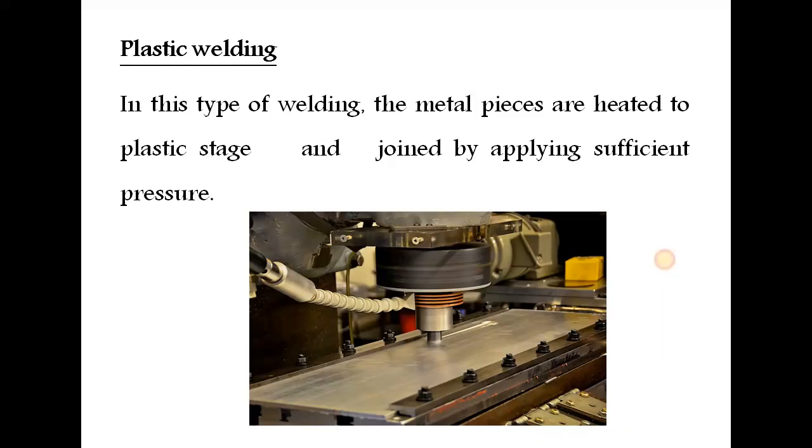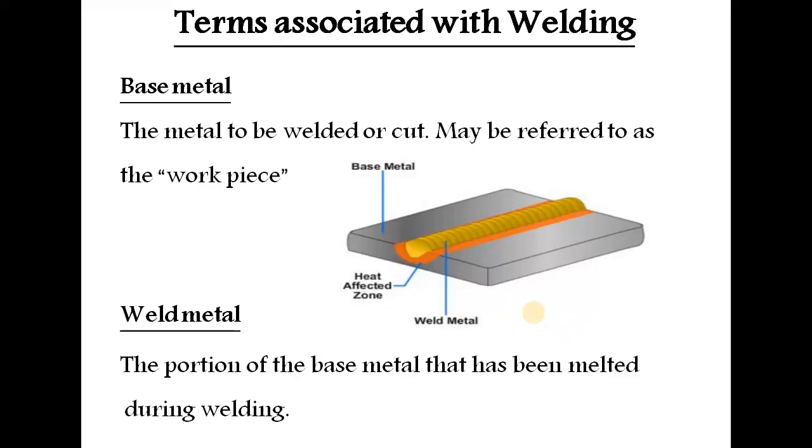In plastic welding, the metal pieces are heated to a plastic stage and joined by applying sufficient pressure. The image shown is friction stir welding, where there is no filler or electrodes. With the support of sufficient pressure, based on experimentation, you do the operation to join similar or dissimilar metals.